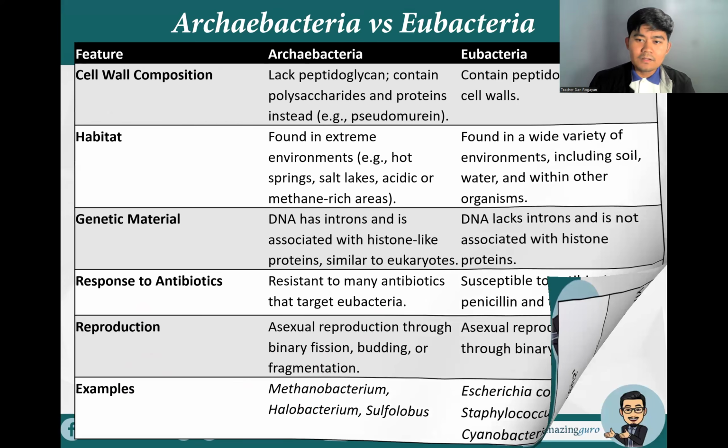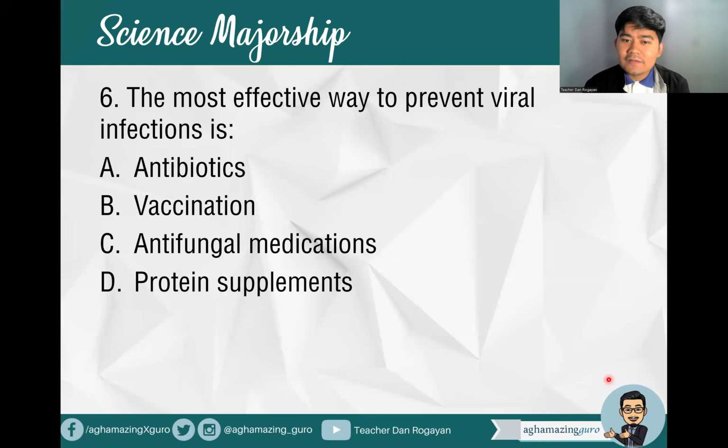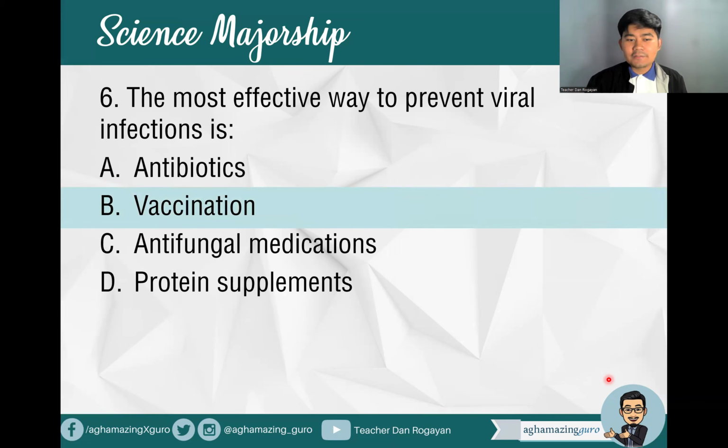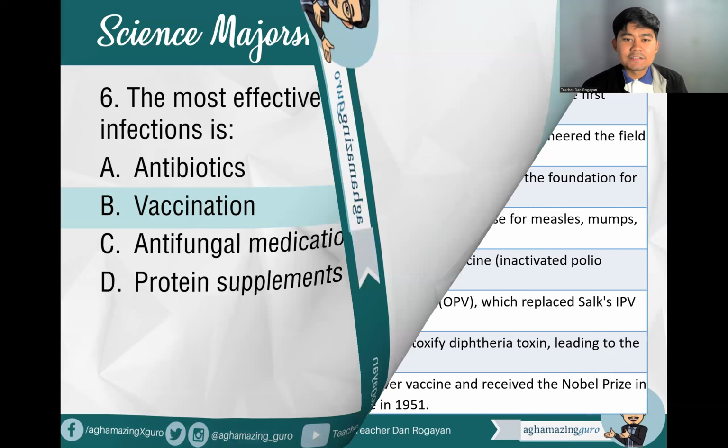Okay? So next, number six, the most effective way to prevent viral infection is blank. A, antibiotics. B, vaccination. C, antifungal medications. Or letter D, protein supplements. How do we most effectively prevent infections caused by virus? Of course, that's vaccination, right? So letter B is the correct answer here.